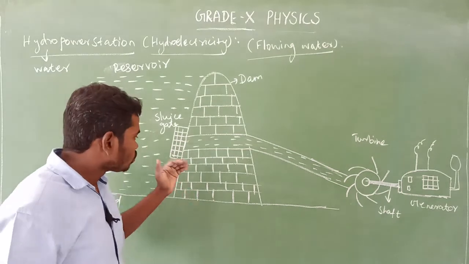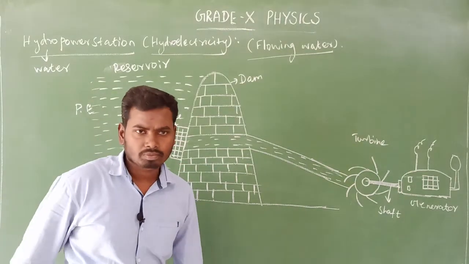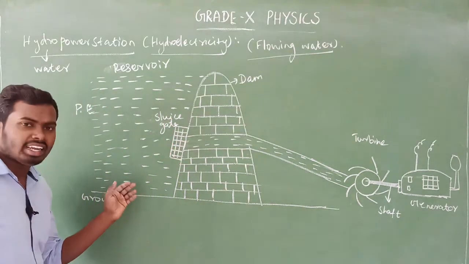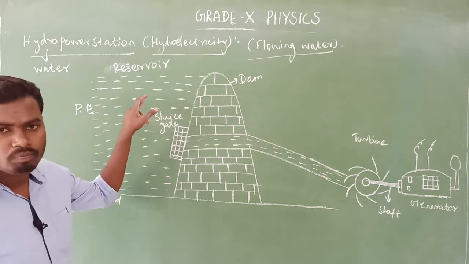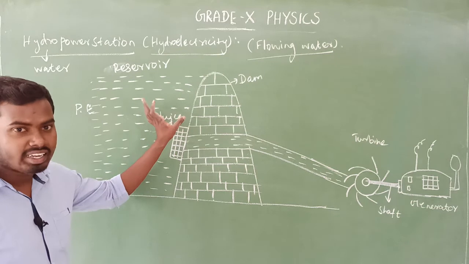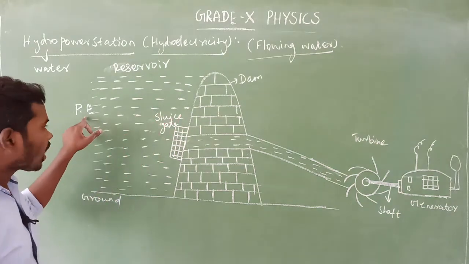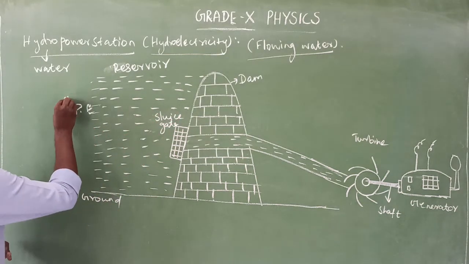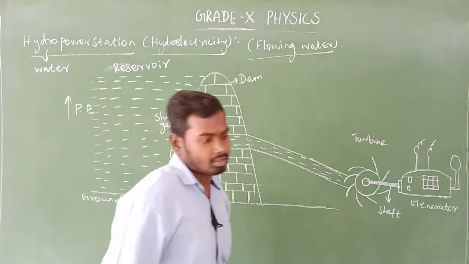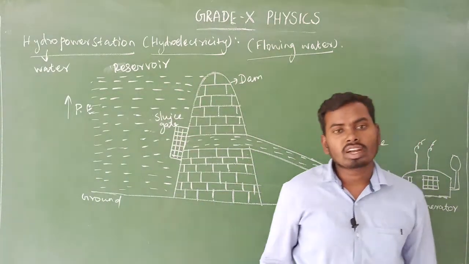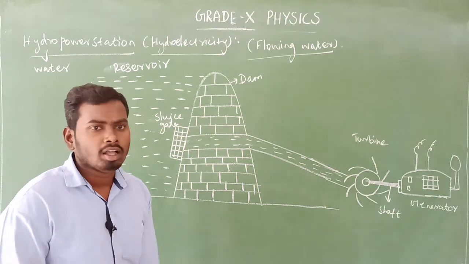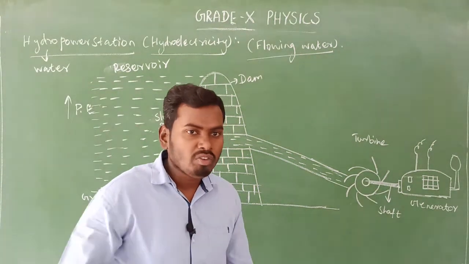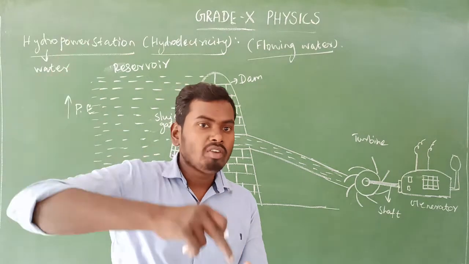So when the rainfall level increases, the water level in the dam also increases. Correspondingly, the potential energy of the water also increases. What is potential energy, sir? The energy possessed by an object by virtue of its position.